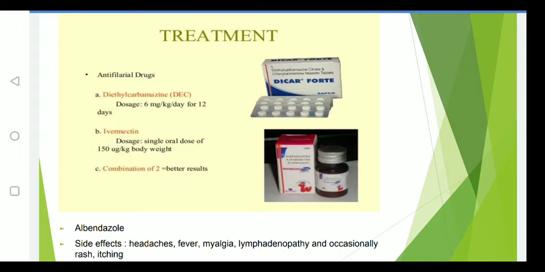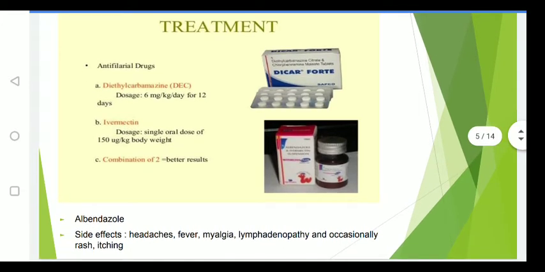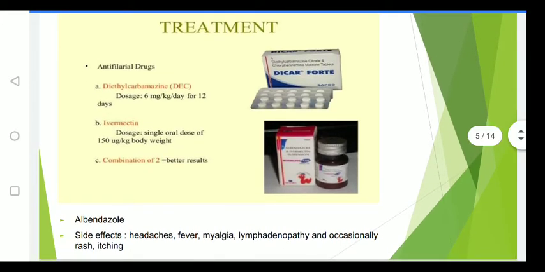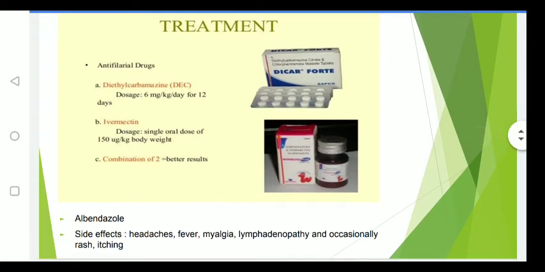Every 6 months we can give albendazole. There will be certain side effects of the drug combinations: headache, fever, myalgia, lymphadenopathy, and occasionally rashes and itching. These are the side effects caused by the combination of anti-filarial drugs.